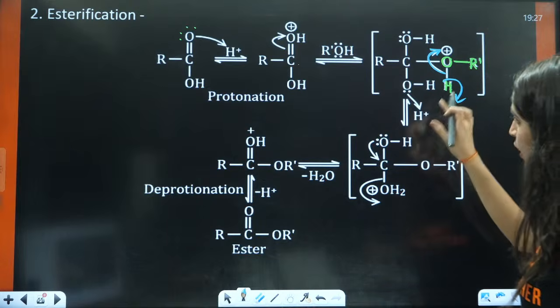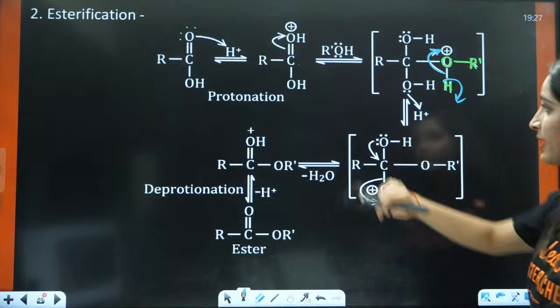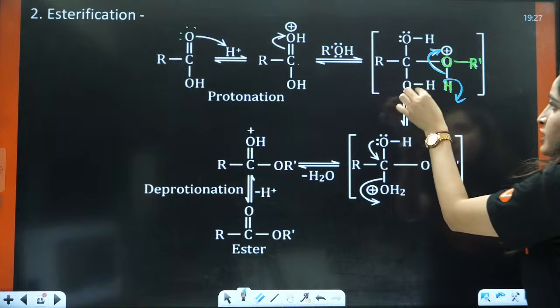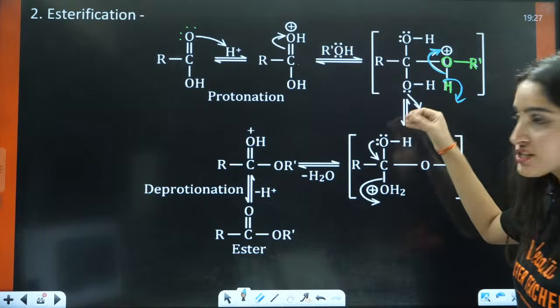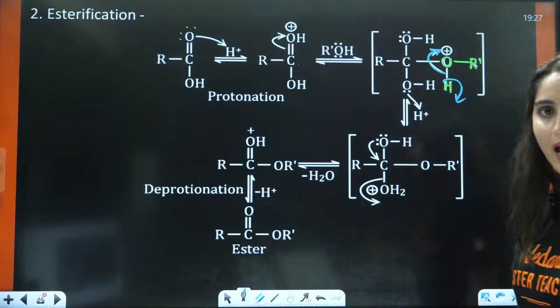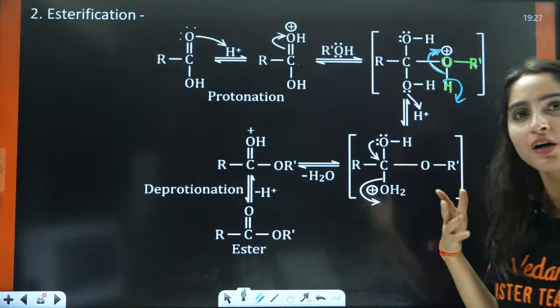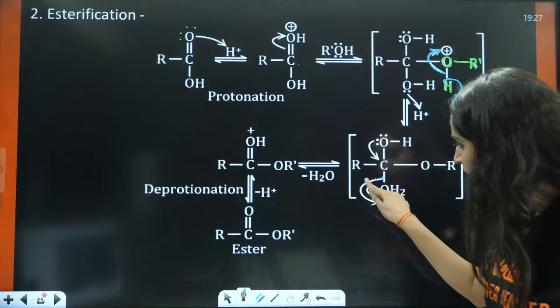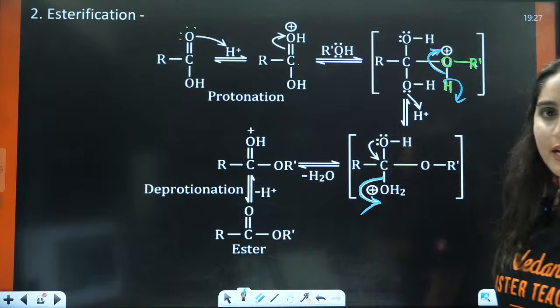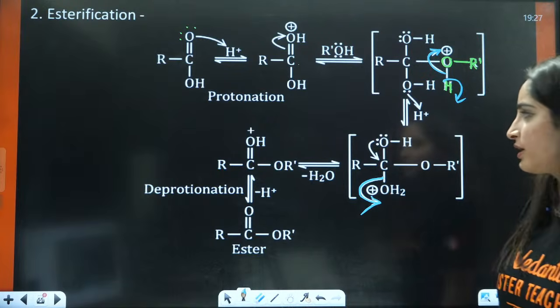Now this H positive, that is the acidic medium only. So H positive is going to attack on this side. As this is electron deficient, this is electron rich, it is going to attack here. Again oxygen will have a positive charge. It is going to take away the electrons here and eliminate the water.